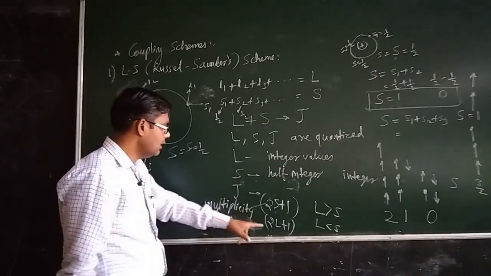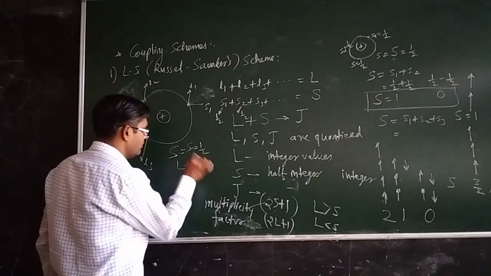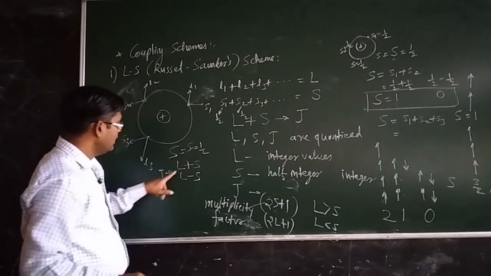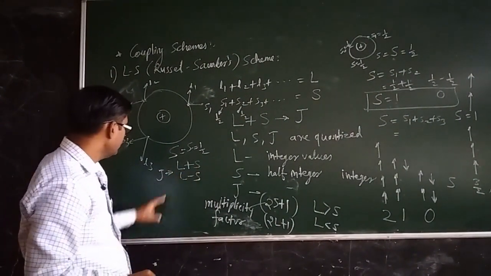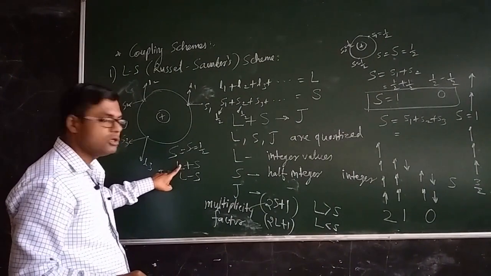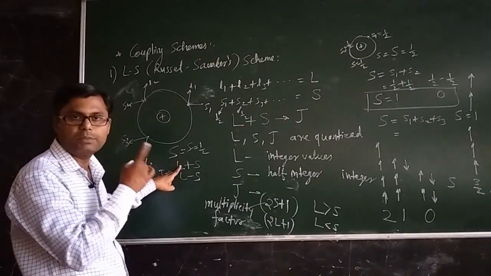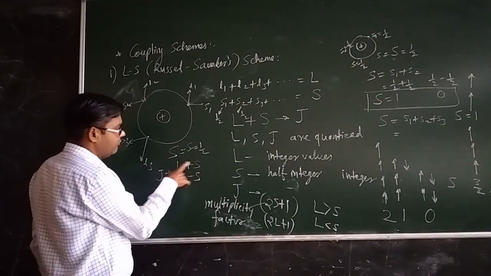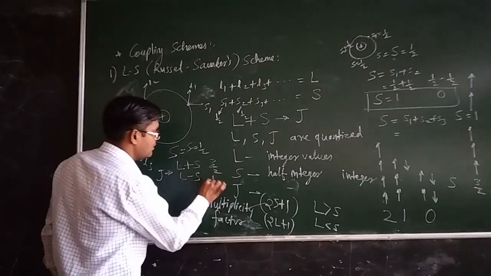Because what are the allowed values for J? J will have either L plus S values or L minus S values, right? So suppose that for a particular atomic species L is equal to 1, then 1 plus half is 3 by 2 and 1 minus half is 1 by 2.